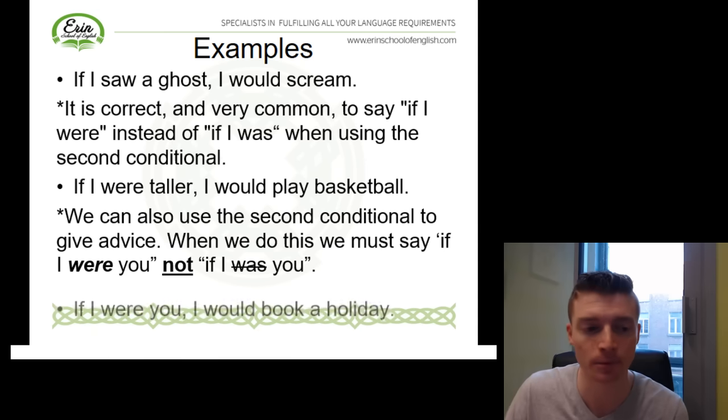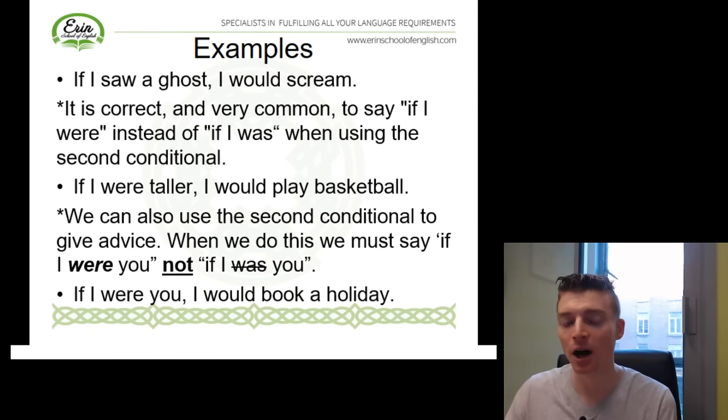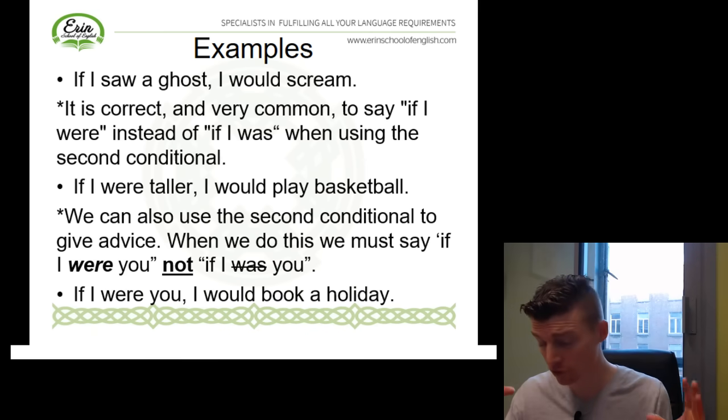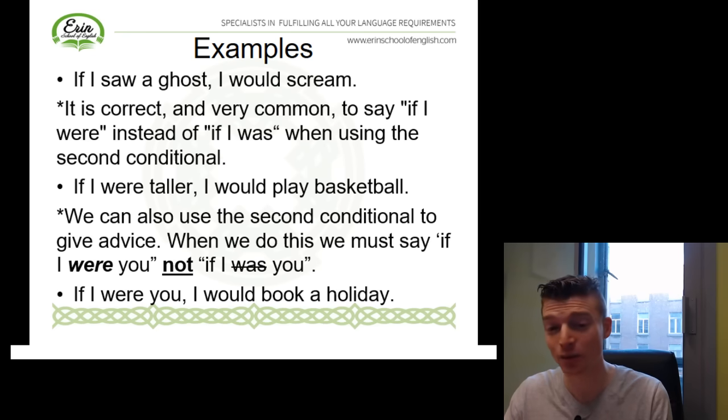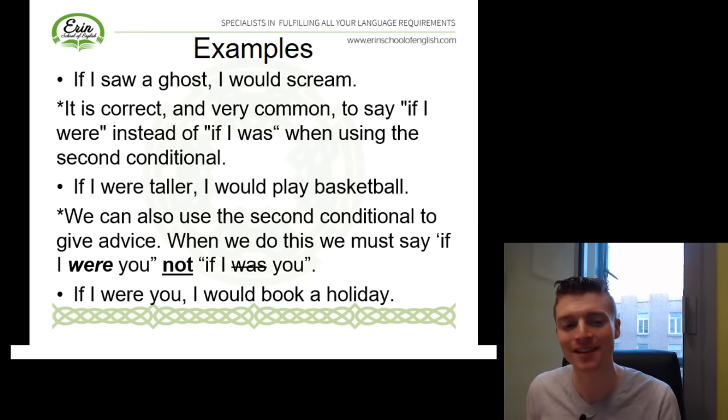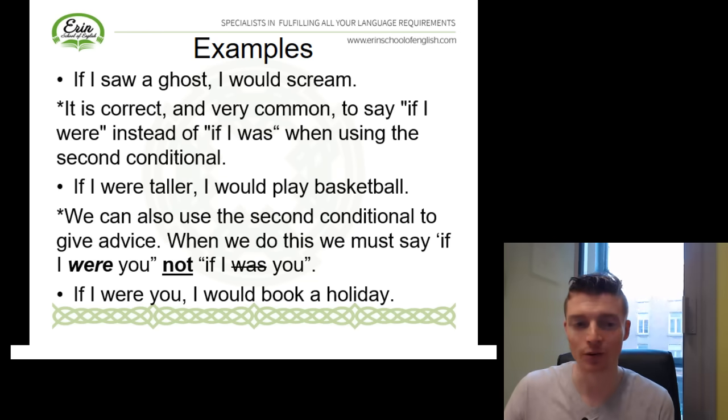So for example, if I were you, I would book a holiday. So the structure here is the second conditional, but I'm using it to give someone advice. I'm telling them what they should do. If I were you, I would book a holiday. So in this case, if I said if I was you, it would actually be grammatically incorrect. We need to say if I were you here. Okay.